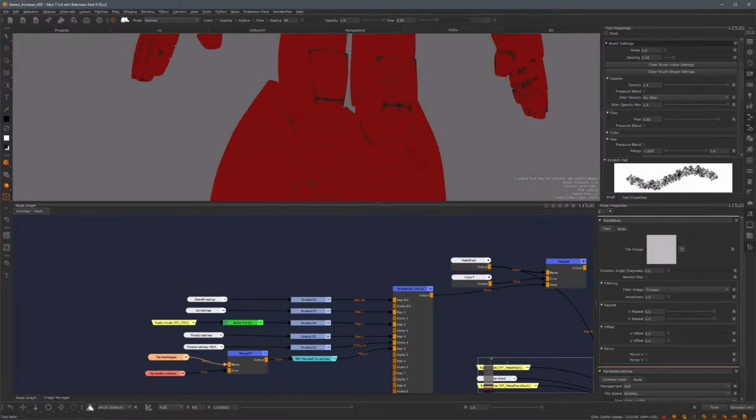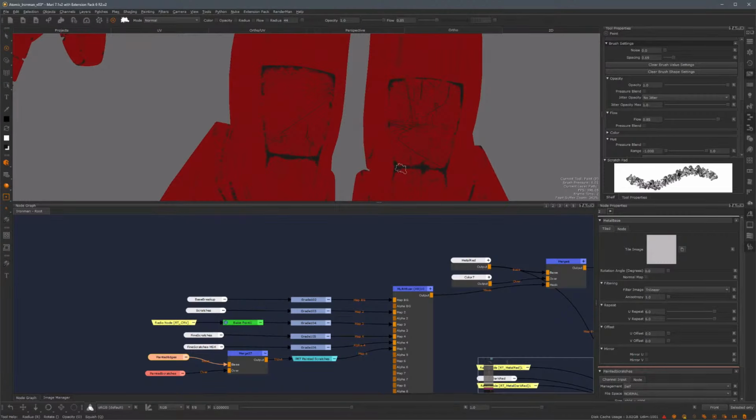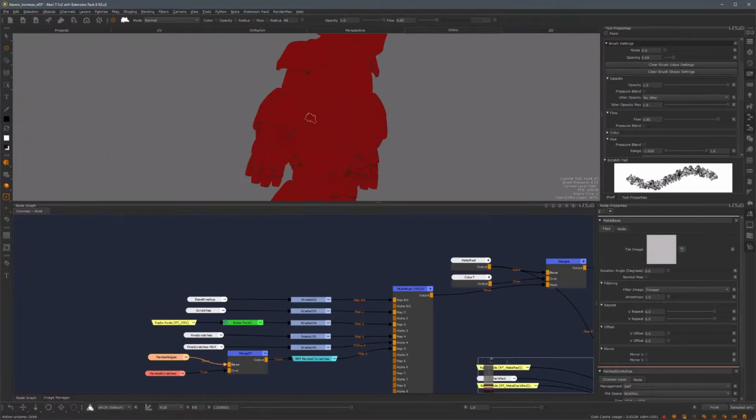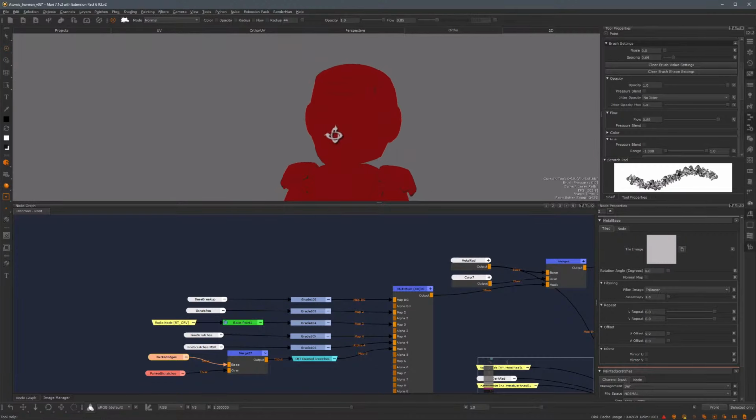And just overall added a lot of details, not only to what's going to become this metal red group, but the other types of metal as well. I spent some time on these knee pads just to add a lot of this unique painted detail. Same with his boots, and just overall making sure that this looks more natural and has a more unique feel to it rather than a procedurally generated mask with just breakup in it.